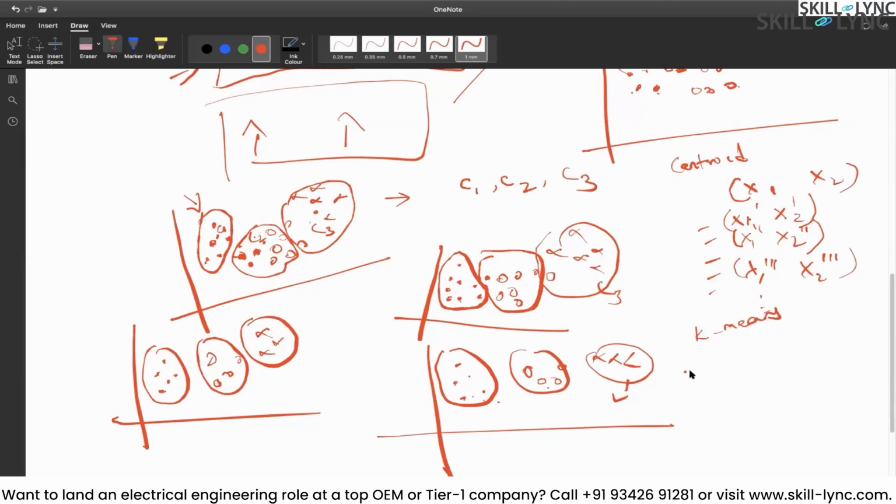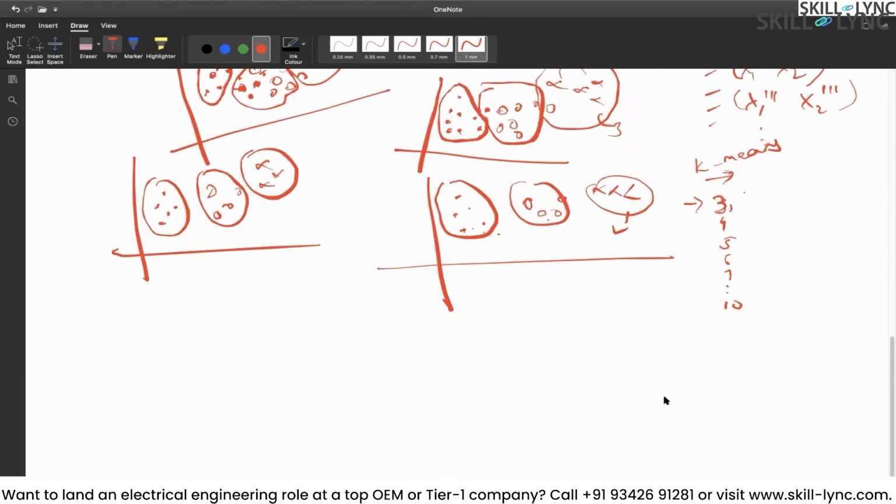So now this was done for k equals 3. Now the second task is how to decide the value of this k. In general, what we do is we come up with the clusters of k-means with 3, 4, 5, 6, 7. Let's say we are trying from 3 to 10. Is there any way to reduce the number of iterations? It's a good question, but yes, there is a way.